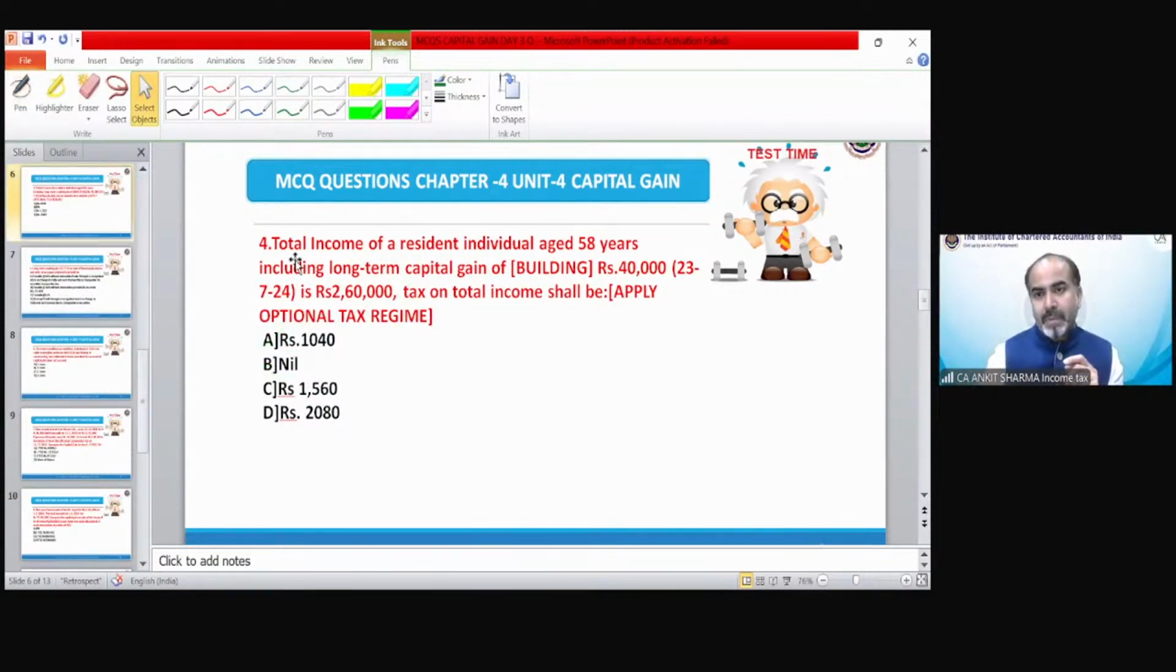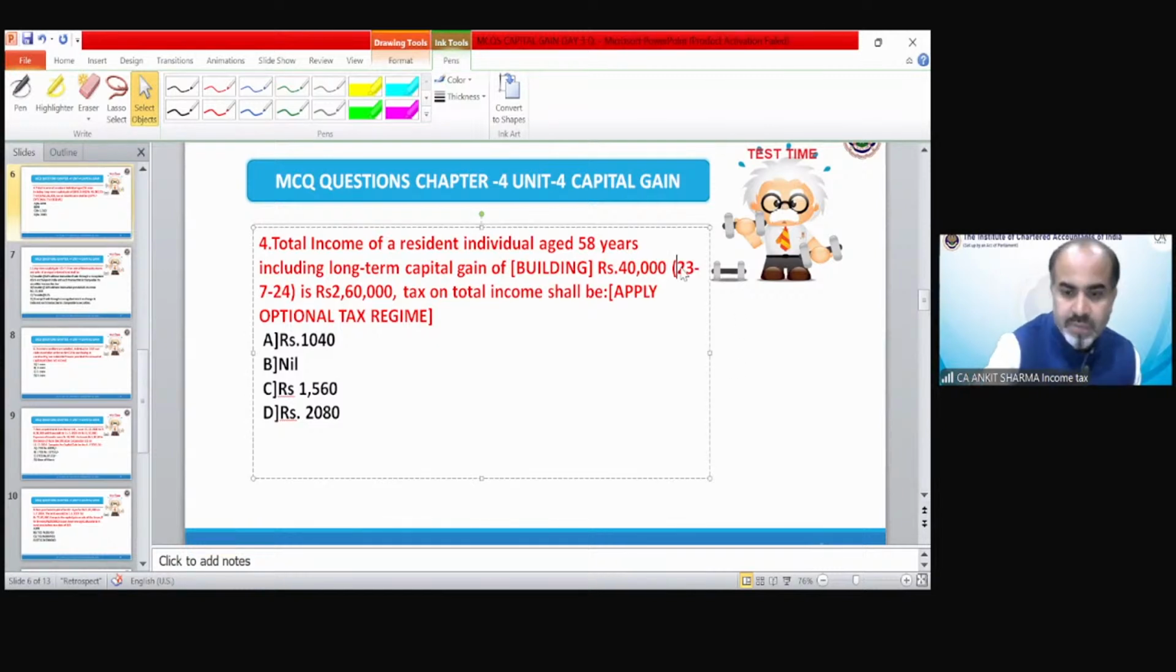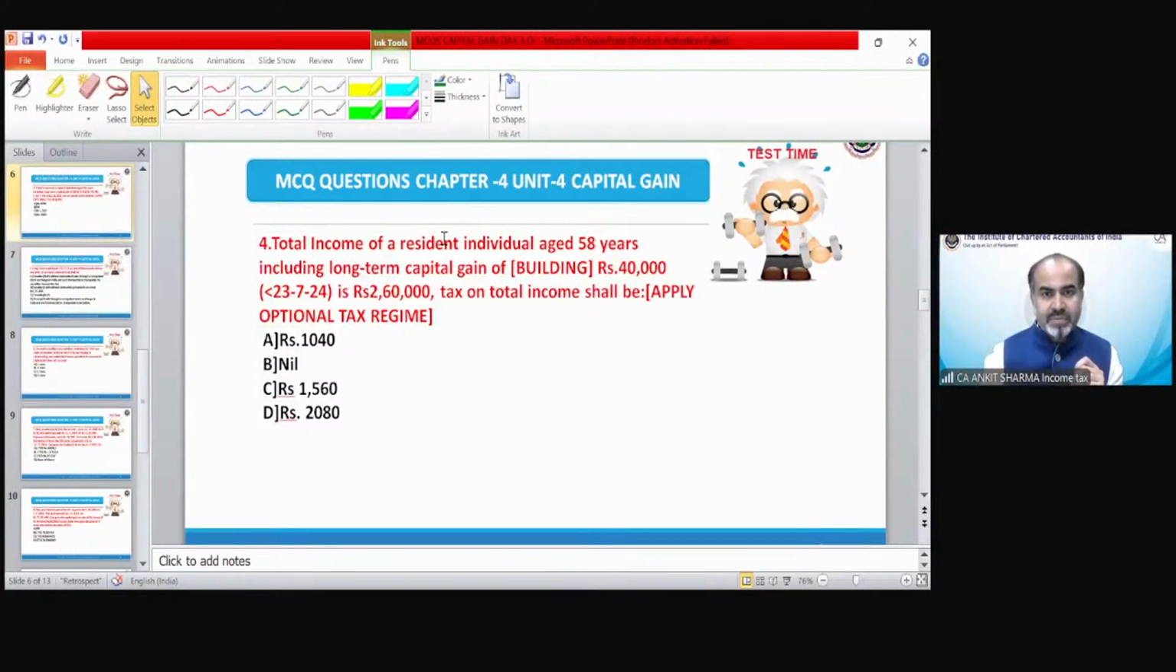Next. Question number 4. Total income of a resident individual aged 58 years, including long-term capital gain of building rupees 40,000 before 23rd of July, of course, is rupees 2,60,000. Tax on total income shall apply, optional tax regime. How much should be the tax in this case? Now let's see what is the correct option.